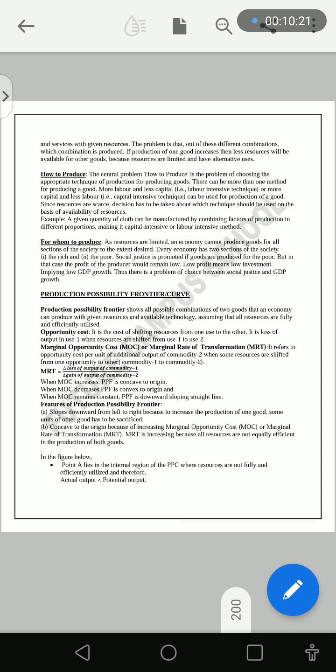How to produce? What are the steps required for producers? For example, a given quantity of cloth can be manufactured by combining factors of production in different proportions, making it a capital intensive or labor intensive method.